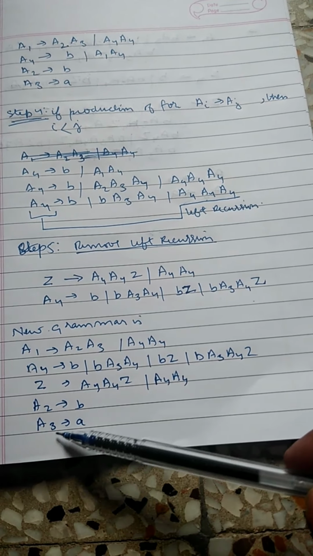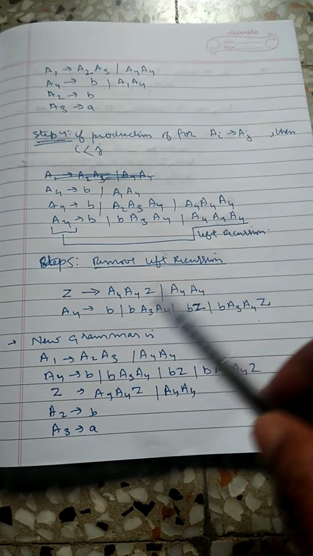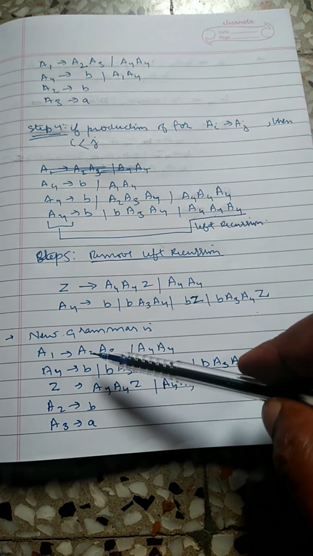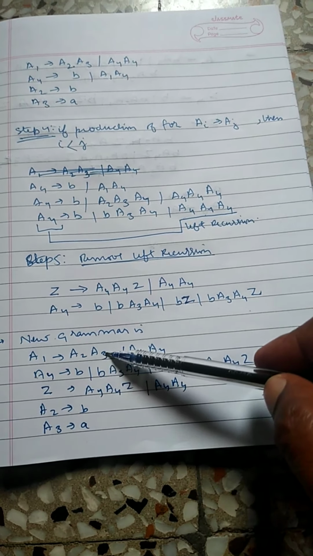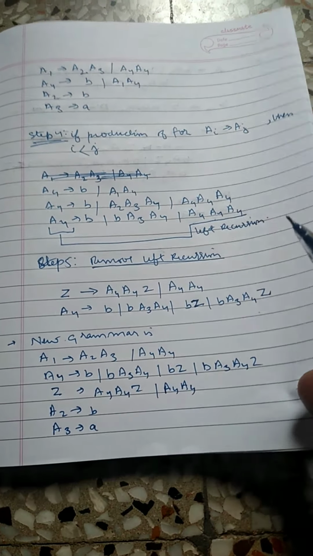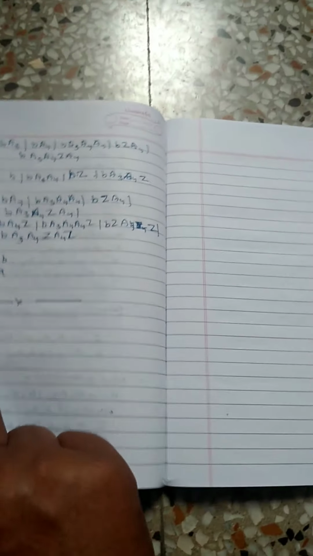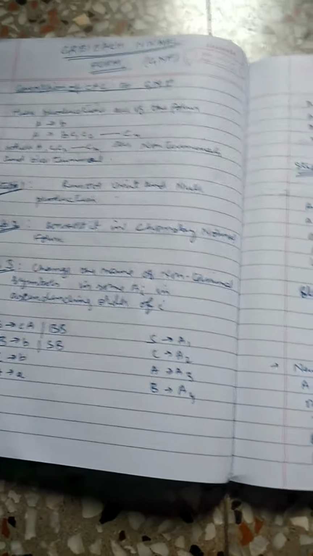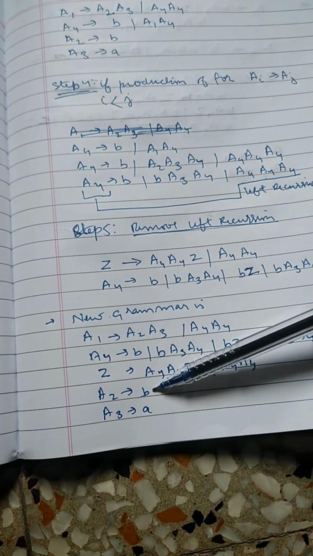Now we look at the first one. A1 gives A2 A3, which is not in the proper form. So for A2 A3, we replace A2 with what A2 gives. A2 gives b, so it becomes b A3.